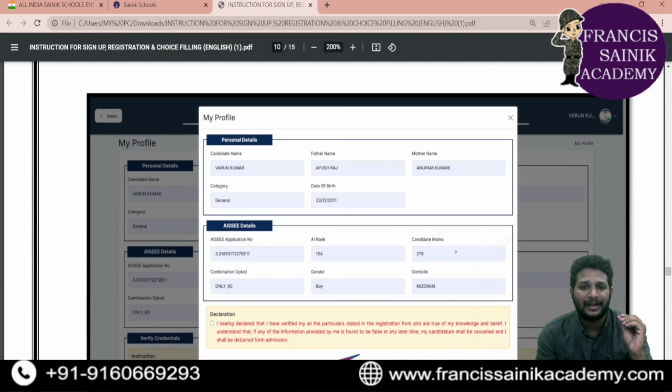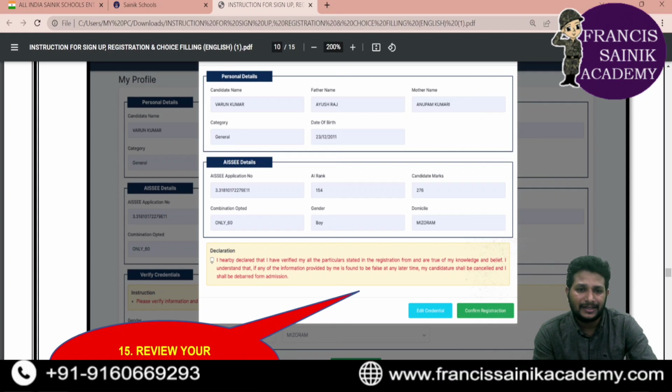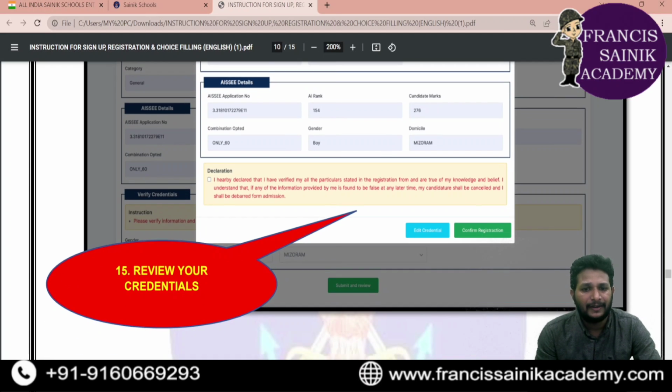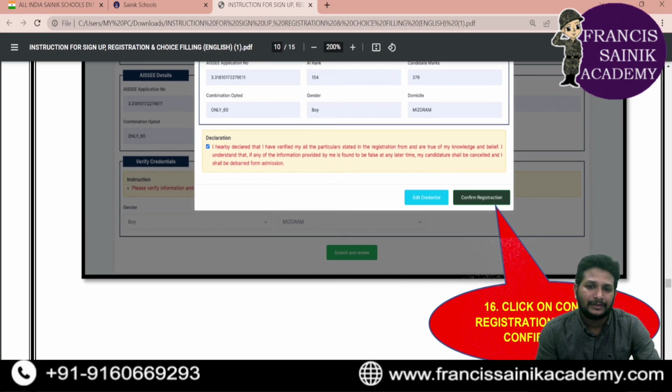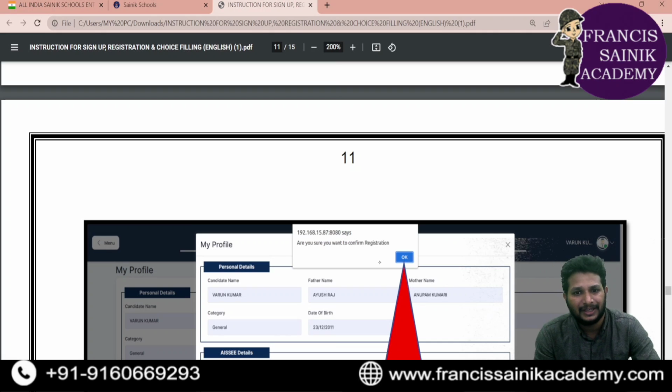Submit and review. Okay. Once you correct all that, you'll get a page like this. Click this declaration option. Okay. And then you'll click this confirm registration. Once you click confirm registration, it will automatically show a message like this: are you sure you want to confirm the registration?